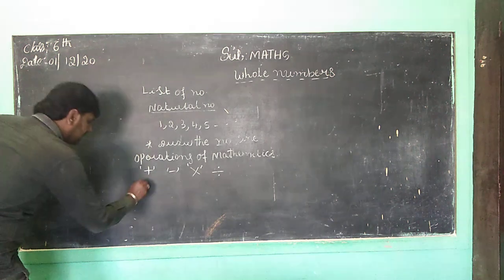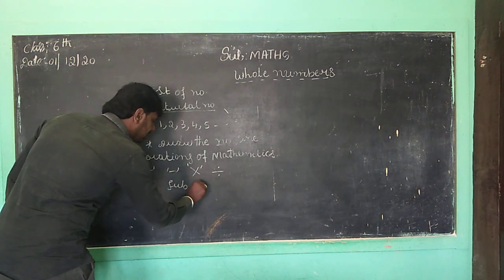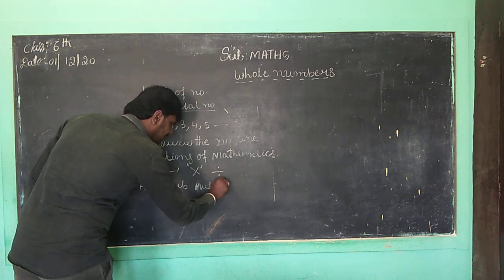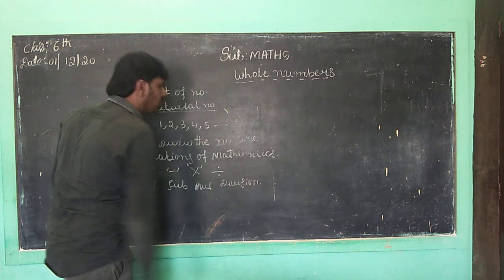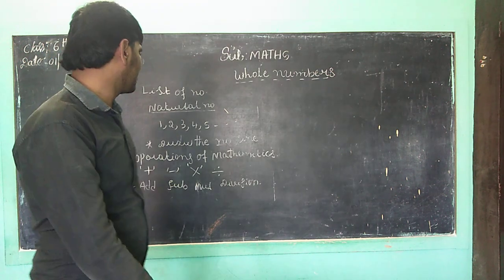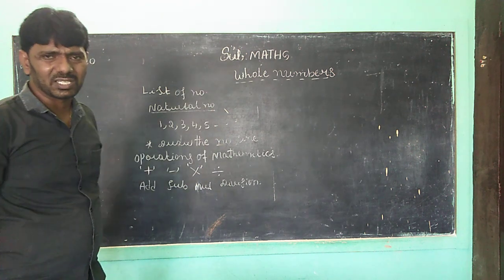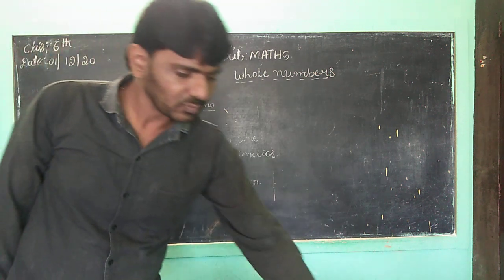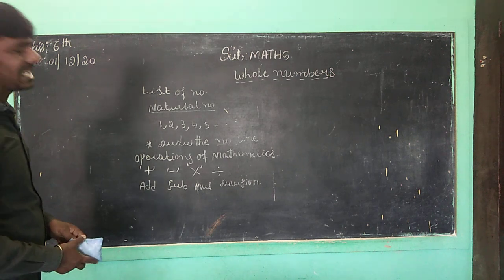Addition, subtraction, and multiplication, as well as division, children. Correct, children? Operations of mathematics are addition, subtraction, multiplication, and division. Children, first we wanted to discuss natural numbers. Already over. Next, predecessors and successors.